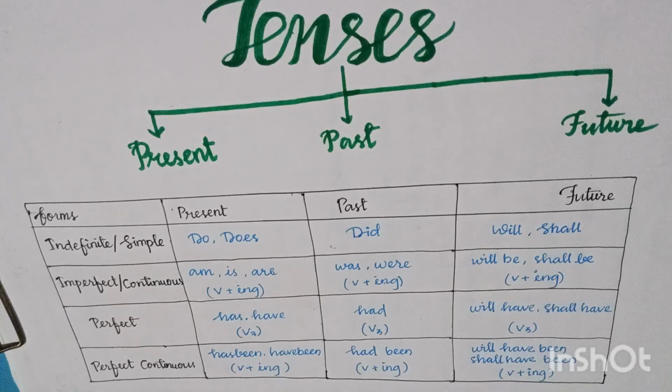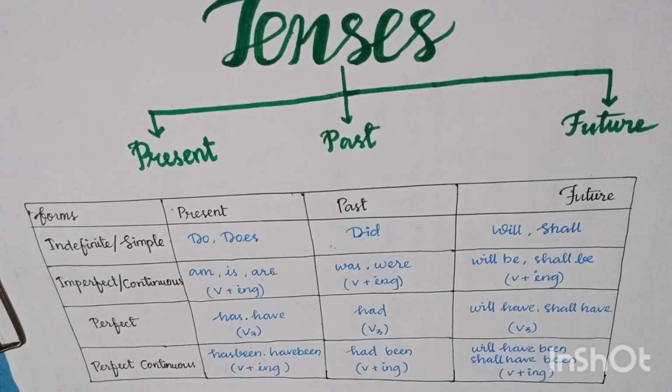For example, he will be looking after the cows then. Then is the particular point. So future continuous is used here. Second example is I shall be washing my clothes. It is also future continuous.